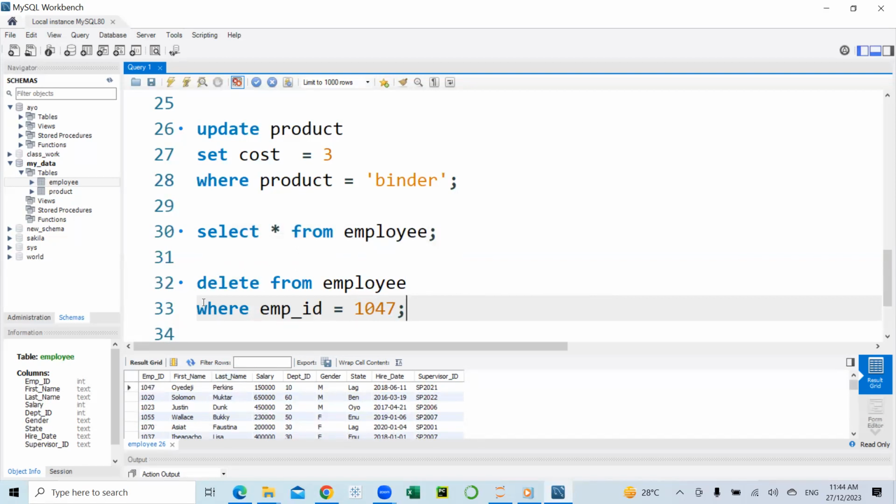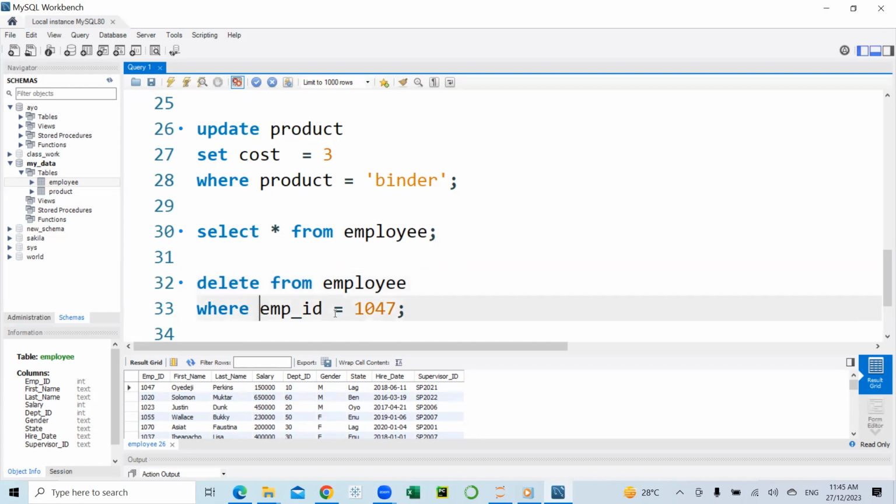Now, if I did not put a where clause in this statement, if I had terminated it here, delete from employee, all the records in this employee table will be deleted. So please, let's take note of that. Whenever we are writing a delete statement, we should use a where clause to filter the records that should be deleted. And the where clause here can be used with the and, the or, between operators and the rest of them. If I want to delete records between a certain range, maybe from 1020 to 1050, I'm going to use a between operator here.